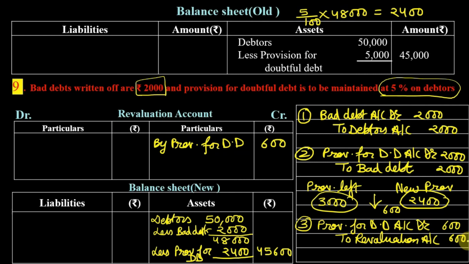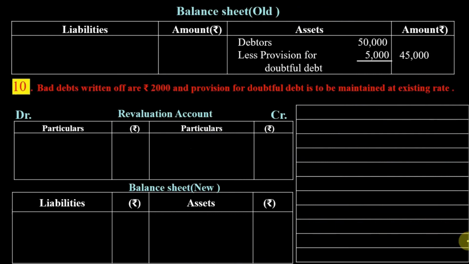Now let us see case 10. Bad debts written off are 2000 and provision for doubtful debt is to be maintained at an existing rate. So in earlier two cases you have seen that rate was given to us, but here it says that provision for doubtful debt is to be maintained at existing rate. So first you need to find out what is the existing rate. So if you compare 50 and 5000, what do you see? This 5000 is 10% of 50,000.